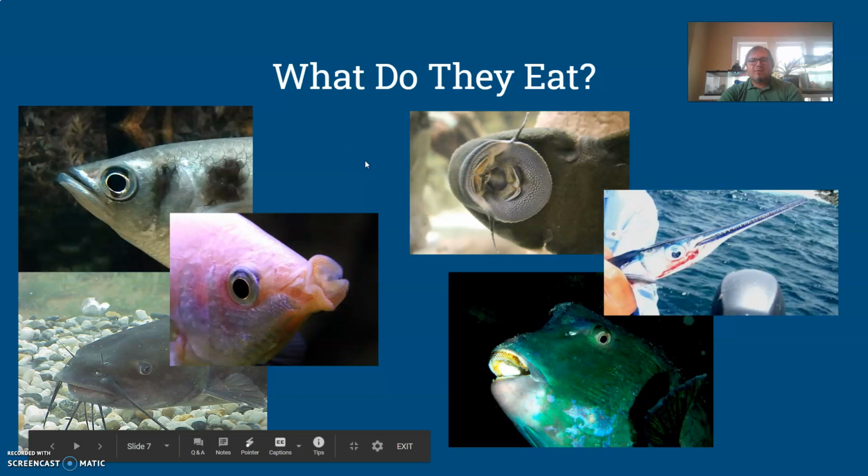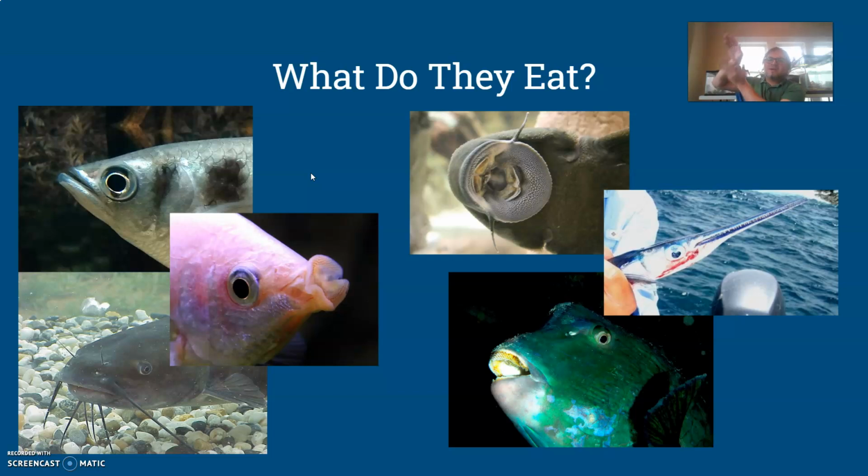So again, thinking about what do they eat? Again, with animals like this where we see a lot of variety, there is a lot of feeding styles. So we talk a little bit about mouths in terms of their locations. So this is an example of a superior mouth, a terminal mouth, and an inferior mouth. That just has to do with the position relative to the body. Superior points upward, terminal points forward, inferior points below. And this gives an indication to the feeding style for these types of fish.